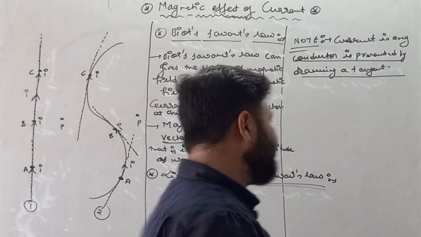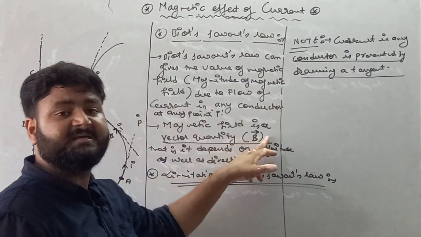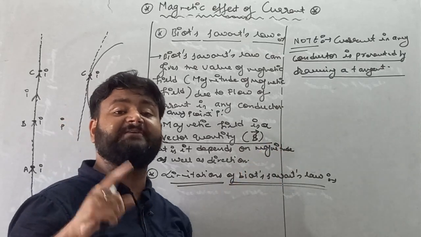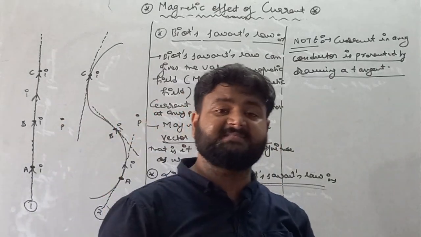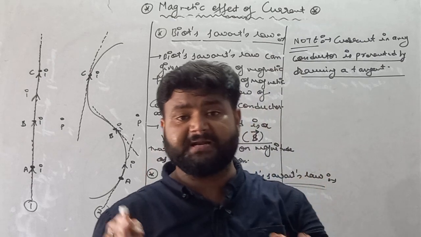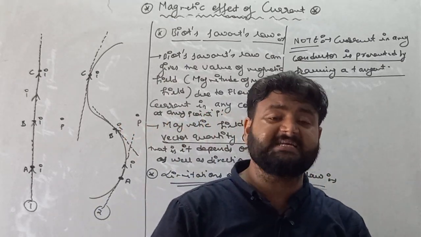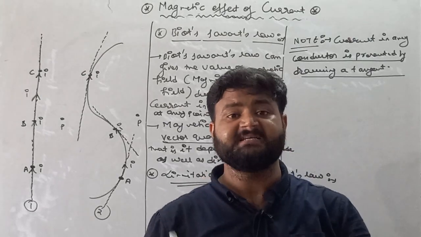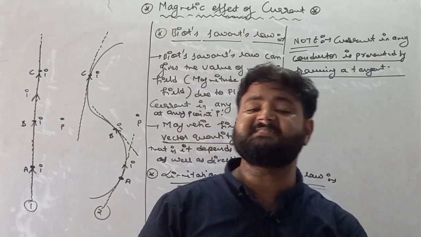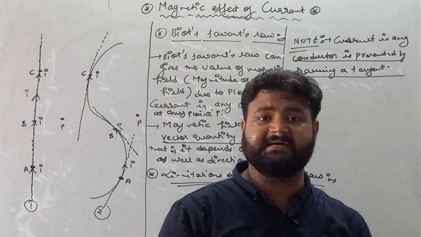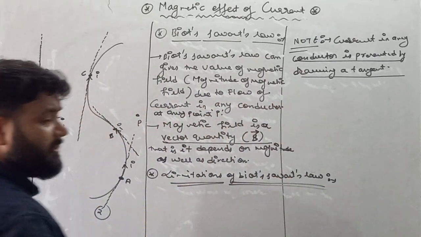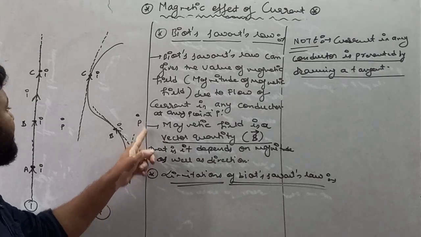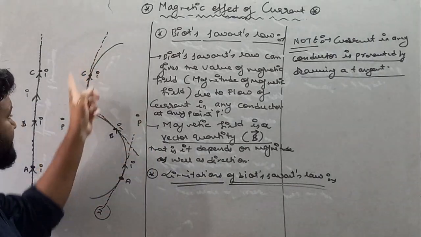So my dear student, if magnetic field is a vector quantity, and this magnetic field is defined with the help of current, because we are talking about the temporary magnetic field, or electromagnetic field, the magnetic field created in the presence of current in any conductor, then it is not possible to find the value of magnetic field at point P for the whole wire.